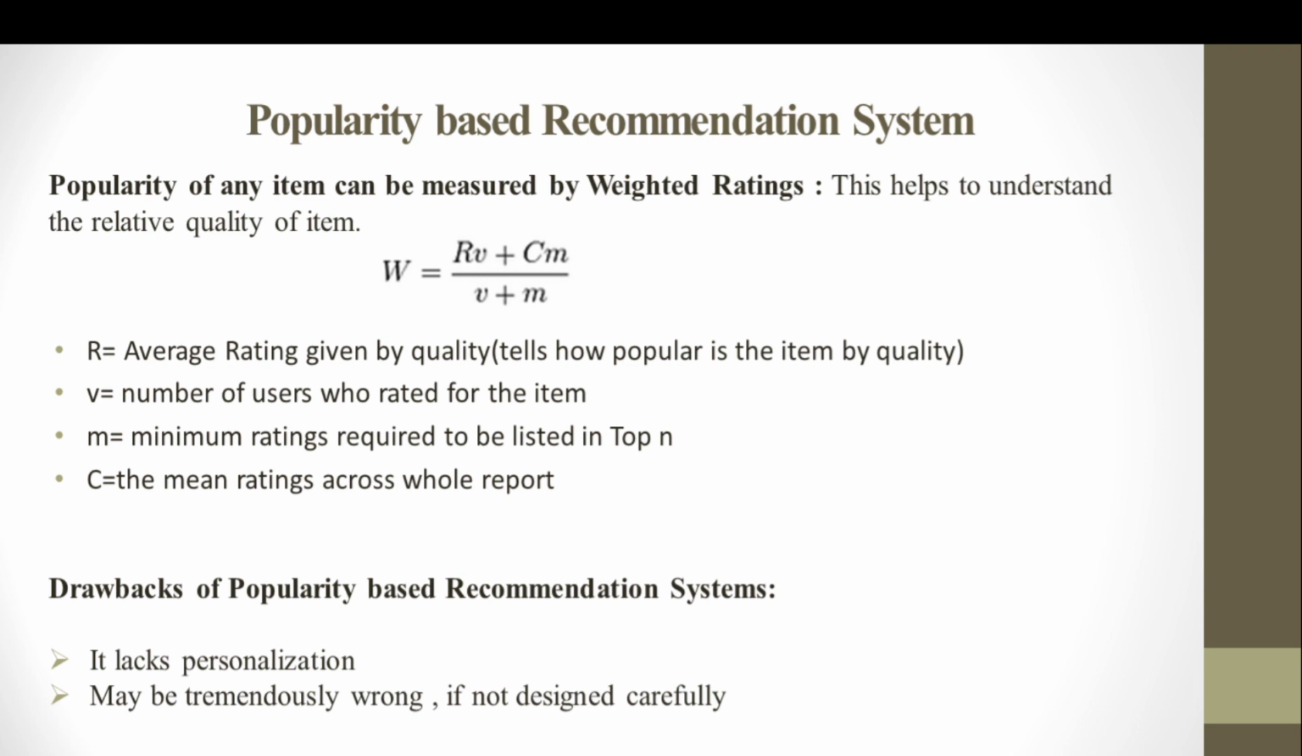Then finally C is the mean rating across the whole report. So in the entire report, or all the items which are available in the inventory, what is the mean rating over there? And then of course we are going to look for the items which are at the higher side of the rating. All right.